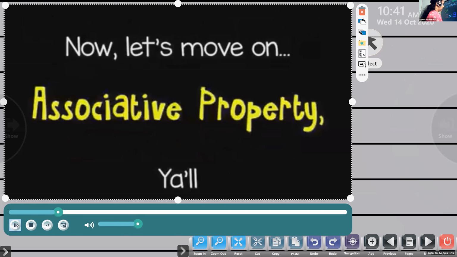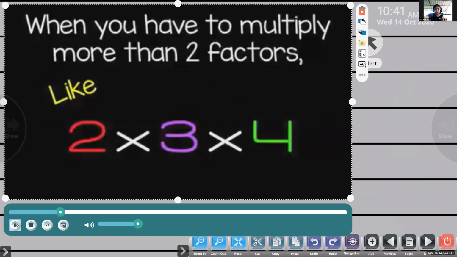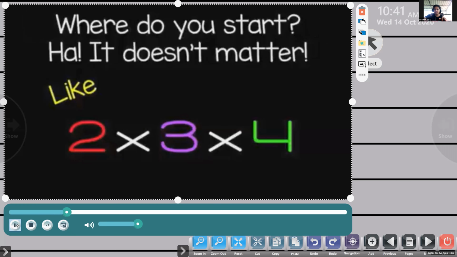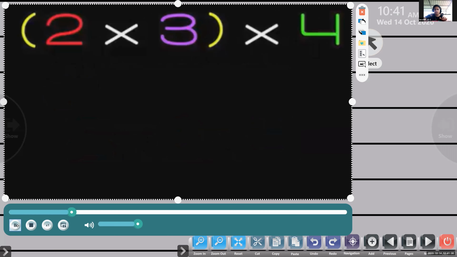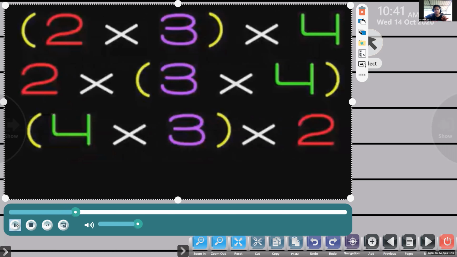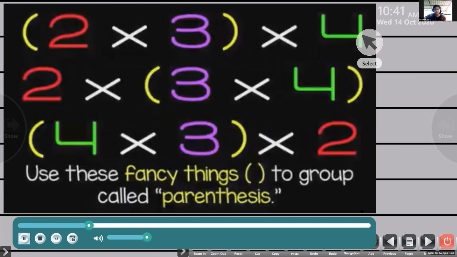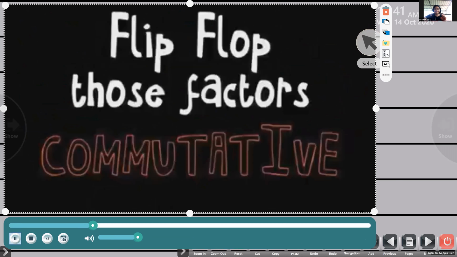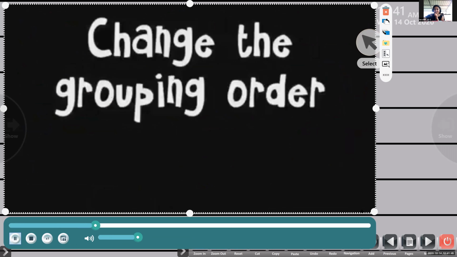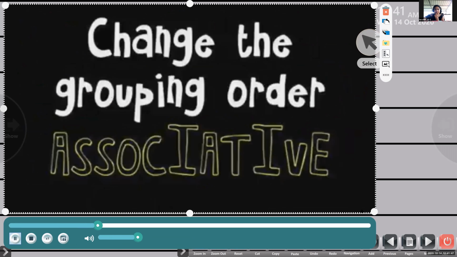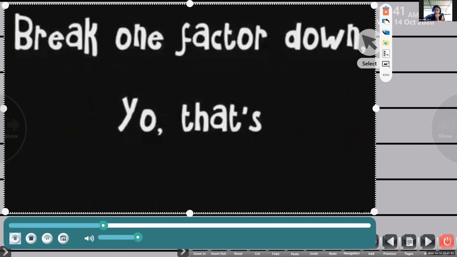When you have to multiply more than 2 factors, like 2 times 3 times 4, where do you start? Ha! It doesn't matter. 2 times 3 or 3 times 4, switch it up and group 4 times 3. Use fancy things, a group called parentheses. Flip-flop those factors, commutative. Change the group in order, associative. Break one factor down, you'll know that's distributive.